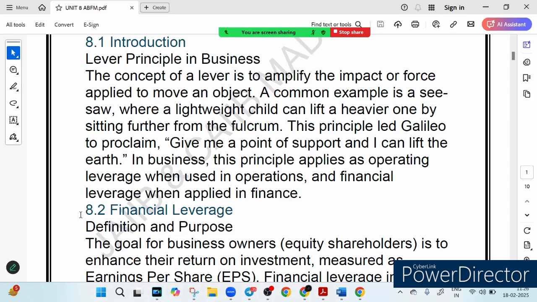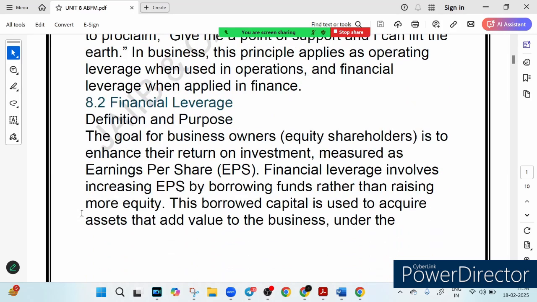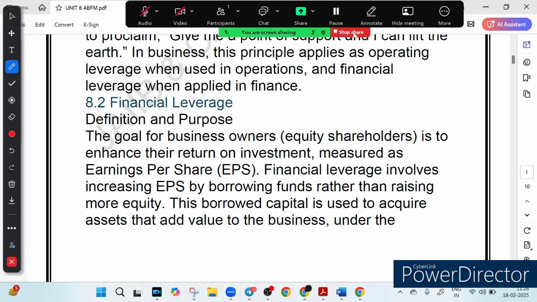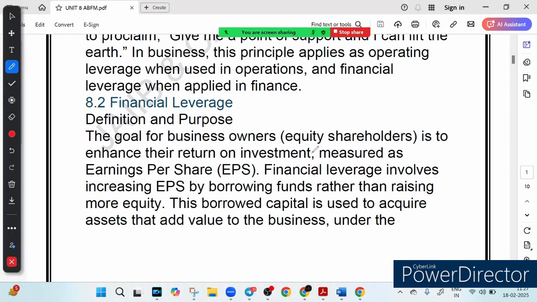First of all, let's talk about this so-called financial leverage. What is financial leverage? Think of a business owner who wants to expand. Instead of selling more shares and diluting ownership, they borrow money to fund growth. When they sell shares, their ownership gets diluted, because the persons who are buying the shares also become owners of the company.